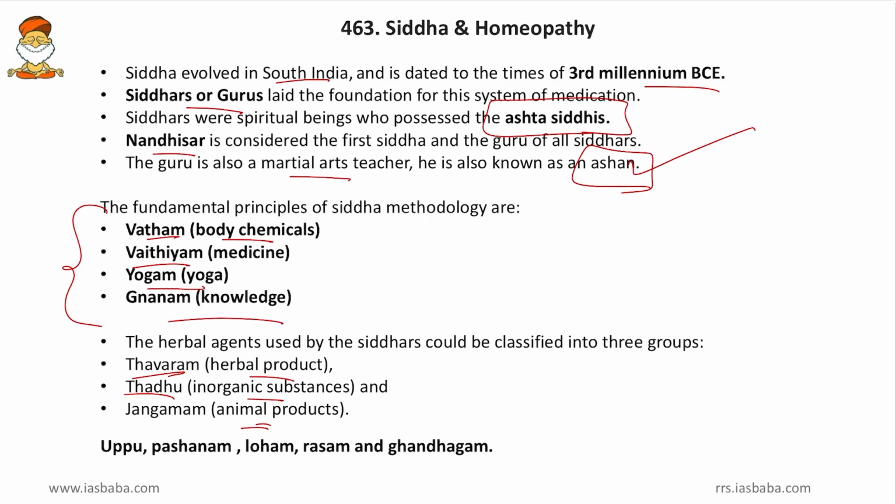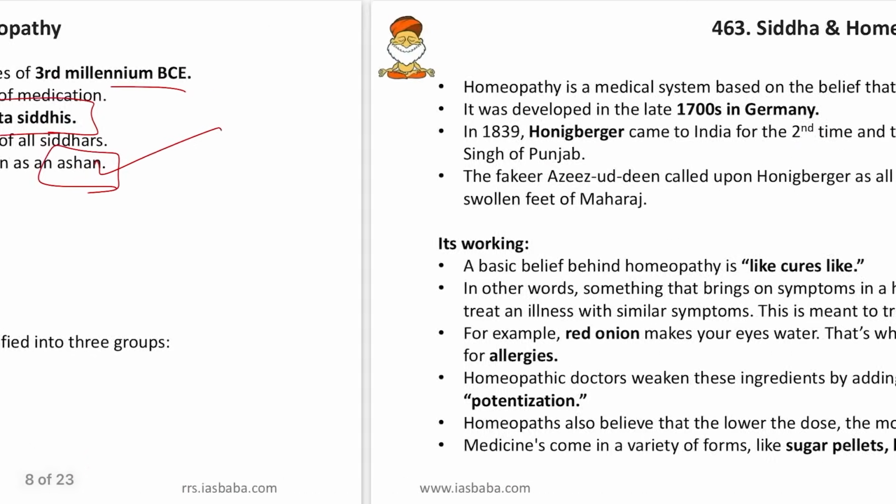Some of the examples are Uppu or the salt, then Pashanam, poison. Friends, we know that even snake poison can act as a medicine sometimes. Then Loham, some metals. Then Rasam, some extracts of roots, leaves, etc. Then Gandhagam, some fragrance of animal and plant products. So all these can be used for medication. Then come to next, homeopathy.